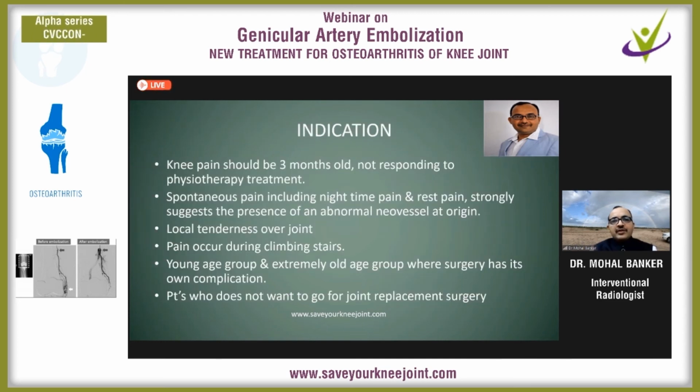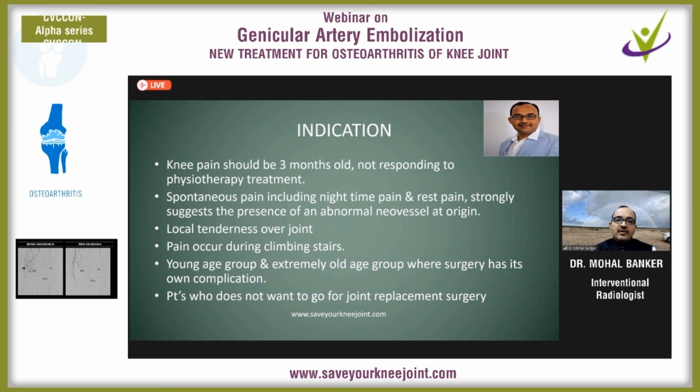So which are the indications for genicular artery embolization? Definitely, this should be done for chronic pain. The pain should be more than 3 months old, not responding to other non-operative treatment like physiotherapy and medicines. And spontaneous pain, including night pain and rest pain, are very good indicators for finding abnormal new vessels at the origin.